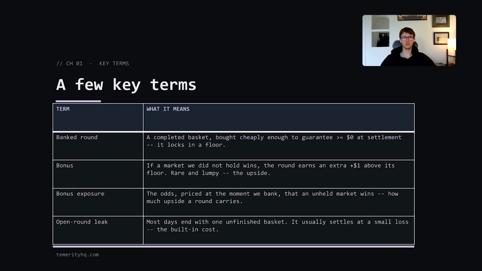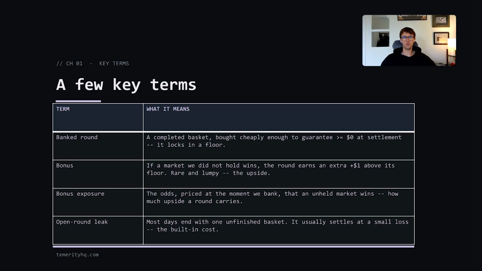Before I continue, I want to define a few key terms that I'll reference in the rest of the video. First of all, I'm defining a banked round as a set of positions, in this case no positions, across markets within a mutually exclusive event that we have acquired at a cost such that our downside is limited. Downside is limited because of mutual exclusivity. One and only one of the markets within a mutually exclusive event will settle to yes, so we know that in the worst case scenario, one of our no positions settles worthless and all the others pay out. This strategy specifically requires each round that it banks to exceed a minimum margin.